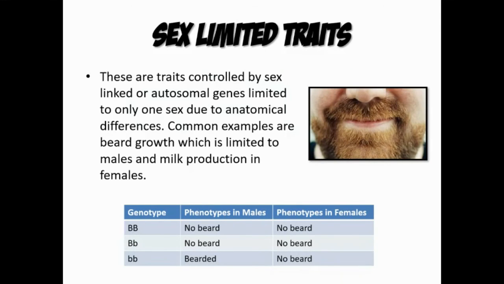Last two, I think. These are traits controlled by sex-linked or autosomal genes limited to only one sex due to anatomical differences. Common examples are beard growth, which is limited to males, and milk production for females. Ito po yung kanilang phenotypic characteristics according to their own genotypes.